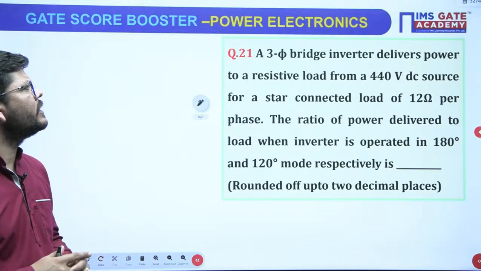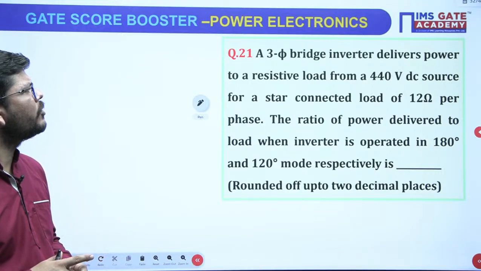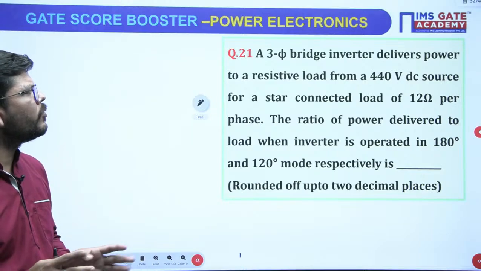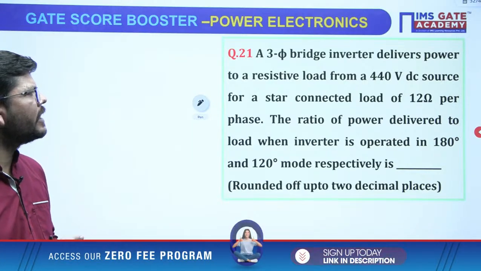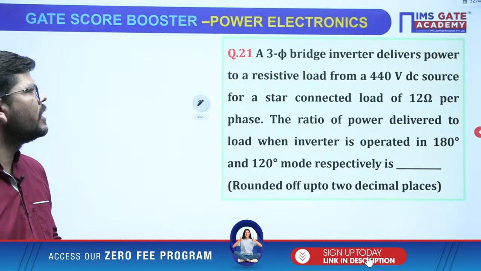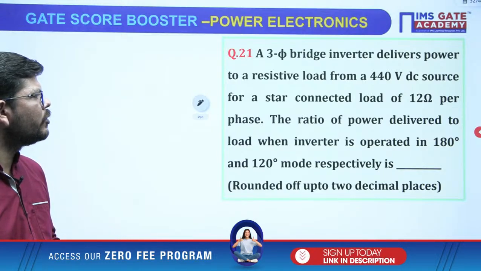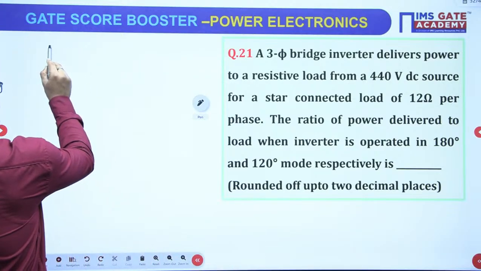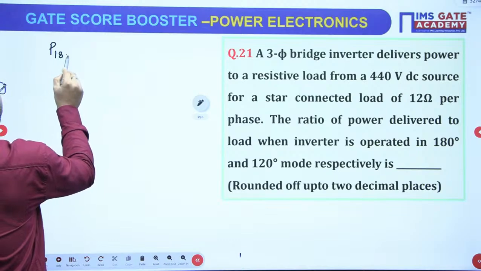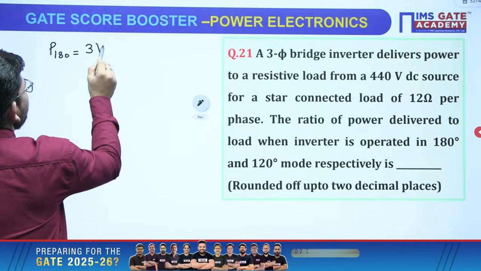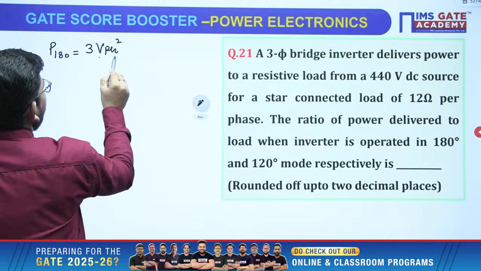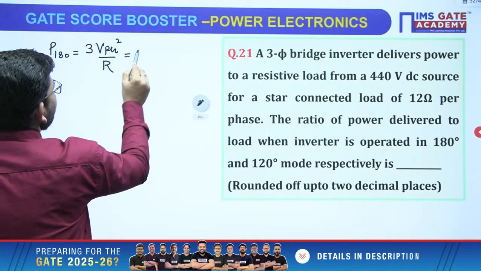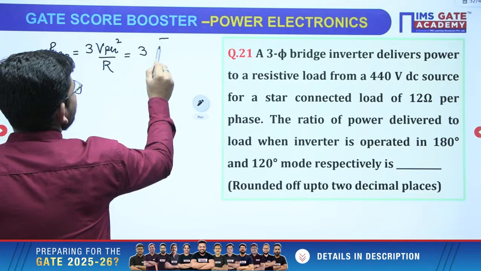A 3-phase bridge inverter delivers power to a resistive load from 440 volt DC source for a star connected load of 12 ohm per phase. The ratio of power delivered to load when inverter is operated in 180 or 120 degree mode, okay. If it is operating in 180 mode, power will be 3 times V phase square upon R. Now you should know the value of phase voltage in these converters.